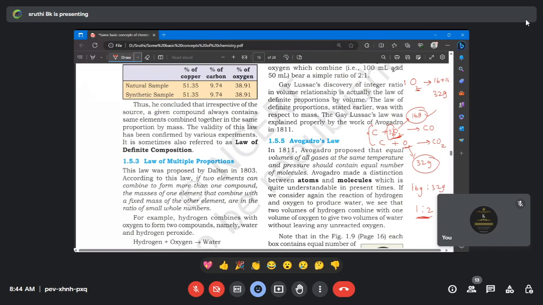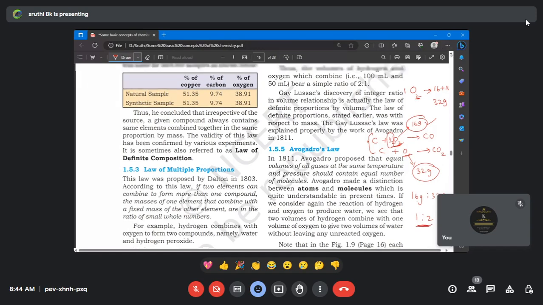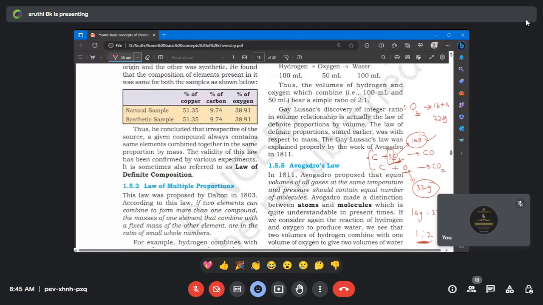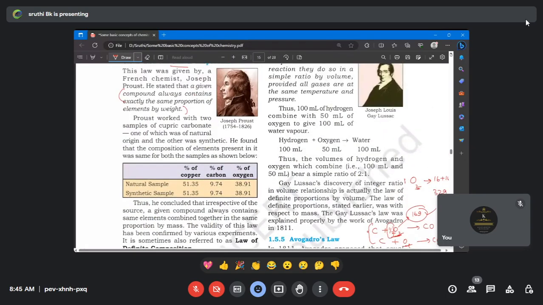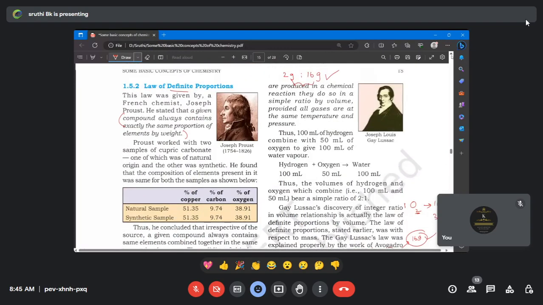Let's move to the next part. Maybe in this class we will go ahead with the concepts. Then we will do some problems related to the mole concept, because once a concept is covered, I'll try to complete it in 1 hour or 1 hour 15 minutes. Then we will go ahead with the problems in the next class. Is it comfortable for everyone? Fine.